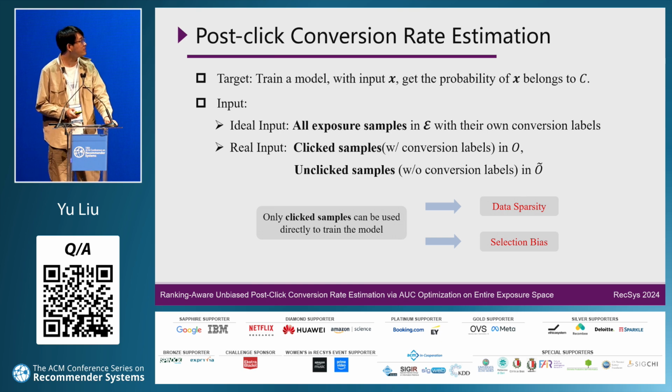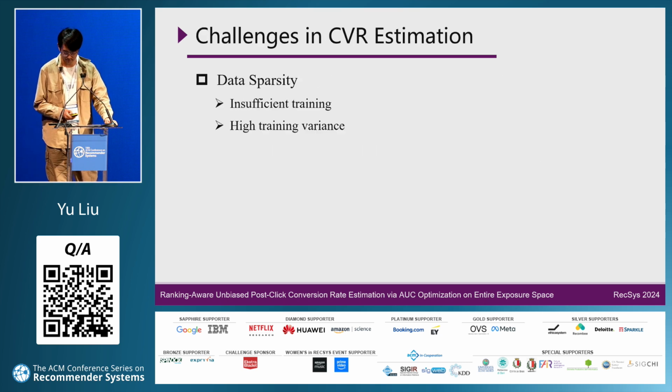We face two important issues in the CVR prediction problem: data sparsity and selection bias. In classical scenarios, only a few items will actually be clicked, and an even smaller fraction of these clicked items will result in conversions. As a result, samples for training the CVR estimation models are very sparse. This can lead to high variance in training and thus insufficient model capacity.